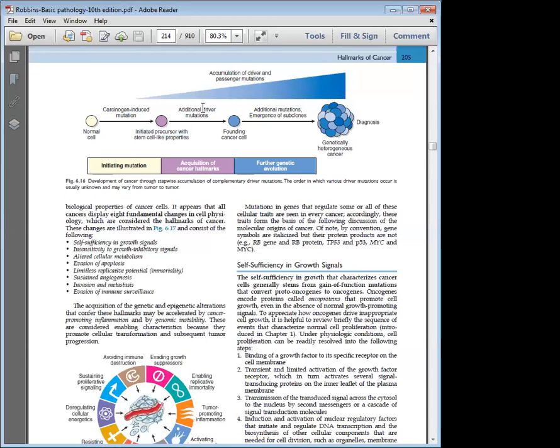Then it keeps getting mutated by additional driver mutations. As I said, driver mutations are the ones responsible for the neoplastic change. These additional mutations will change the initiated cell into a founding cancer cell. This is the first mutated neoplastic cell from which the other neoplastic cells are going to come.